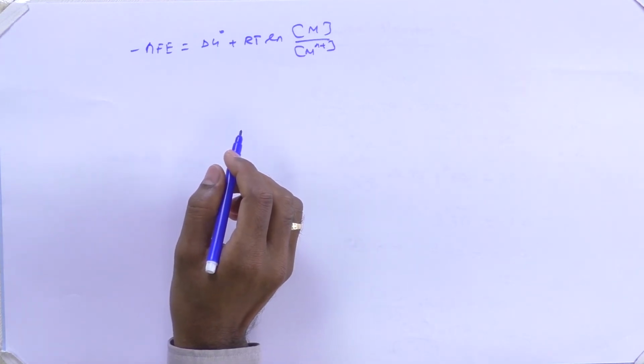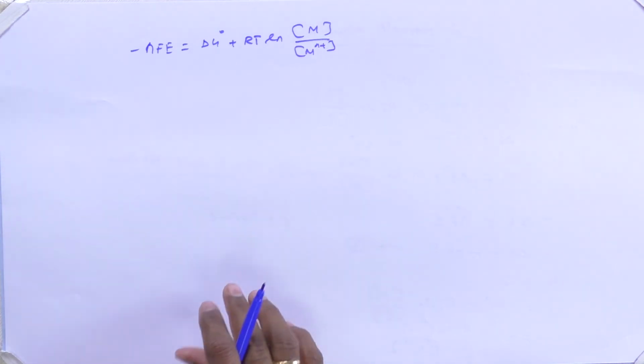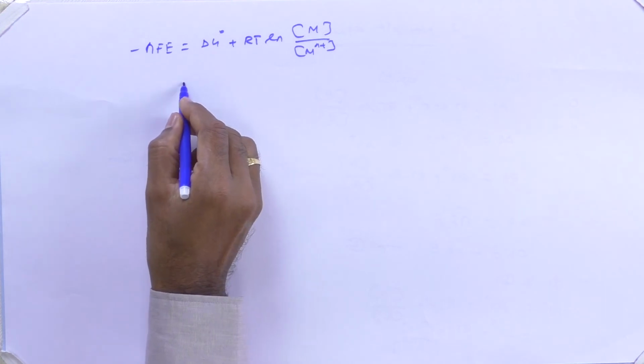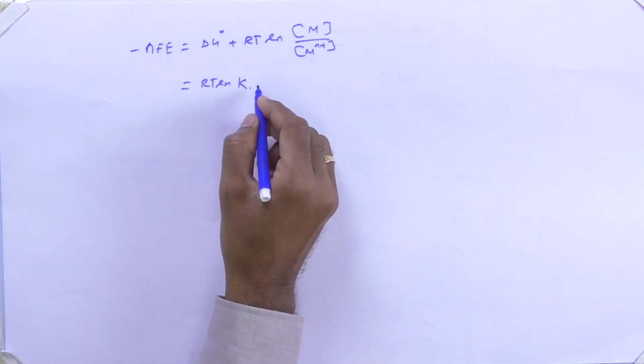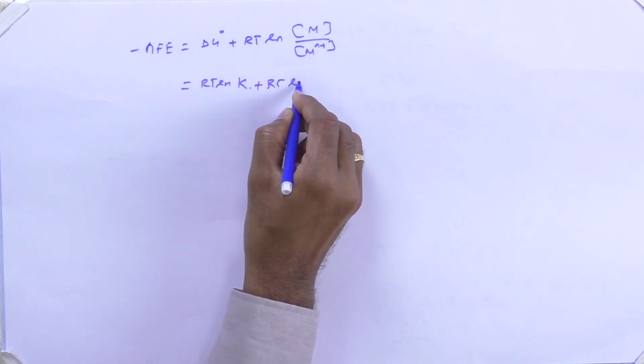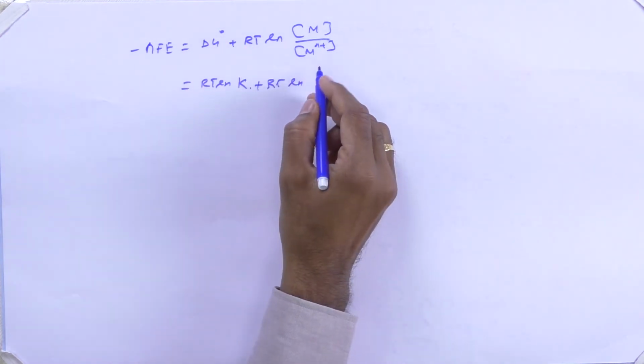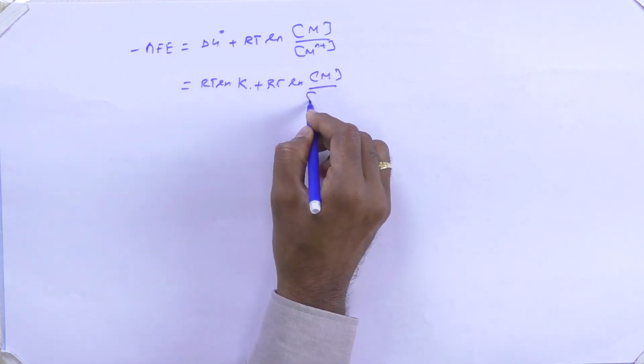Or it can be written as RT ln K itself plus RT ln of metal divided by metal ion, equal to minus nFE.